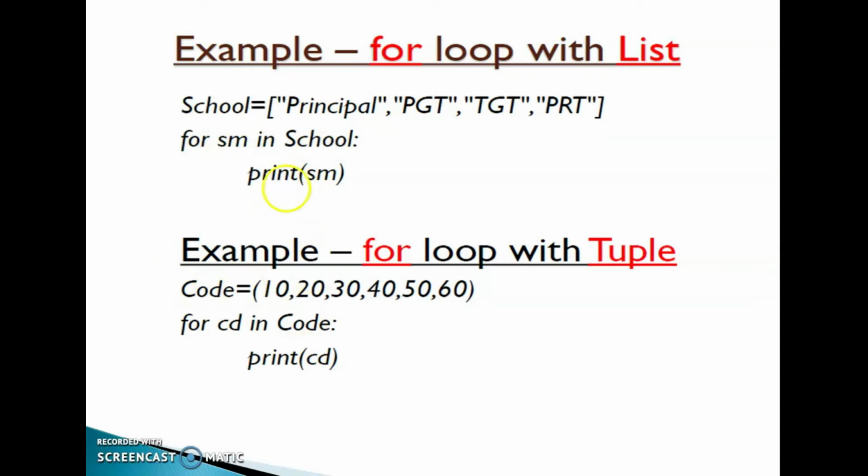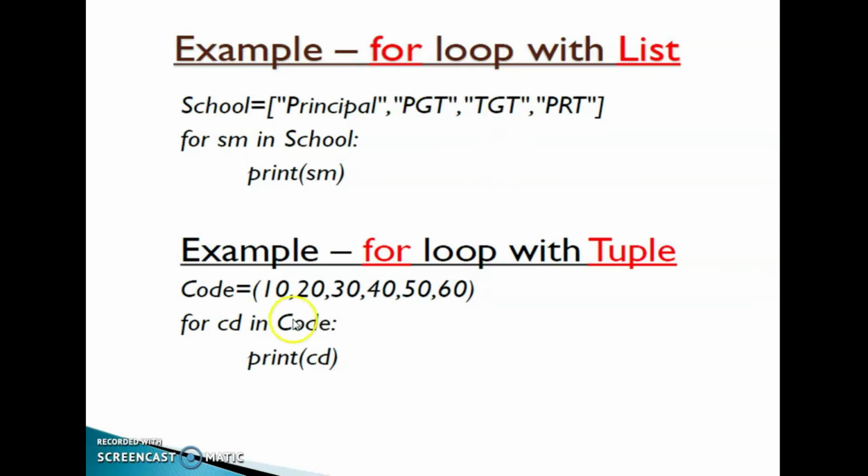Then print the sum. The sum variable will go from principal to PRT. Initially the position is 0, then 1, then 2, then 3. Then print the sum means it will print all these values.